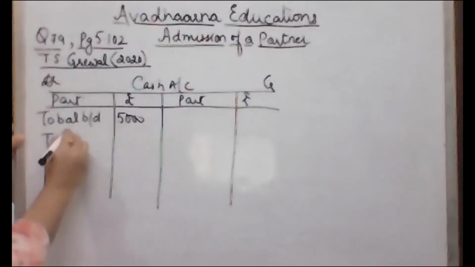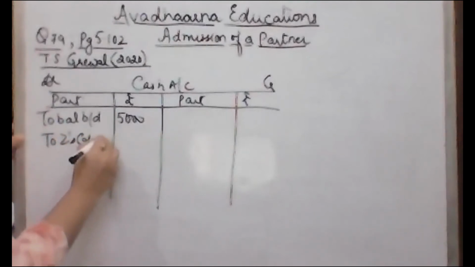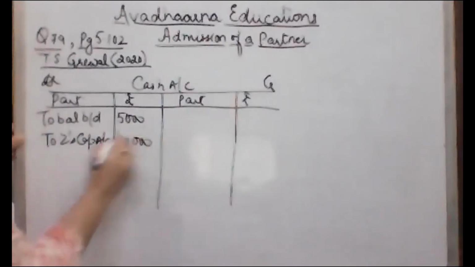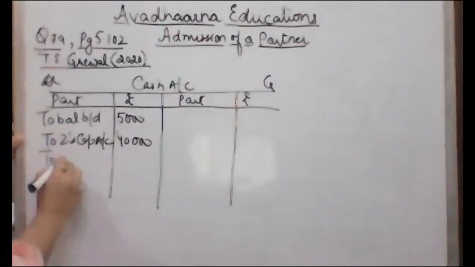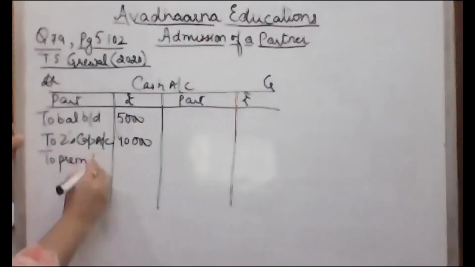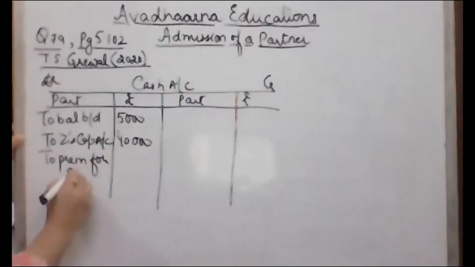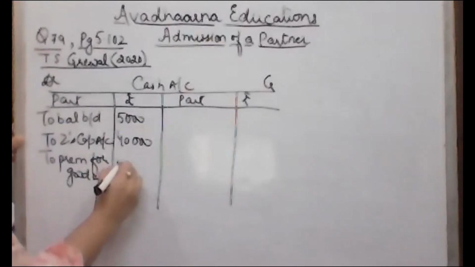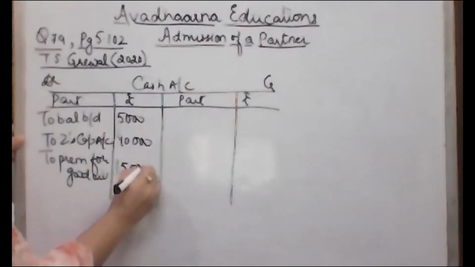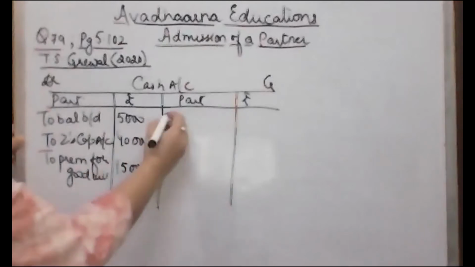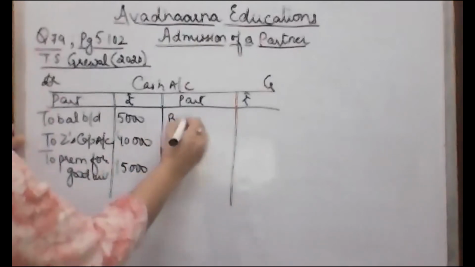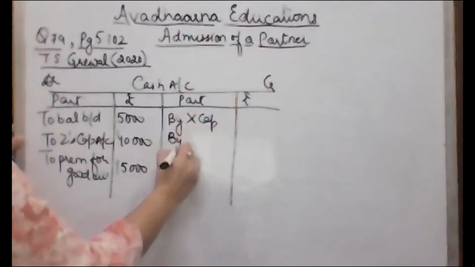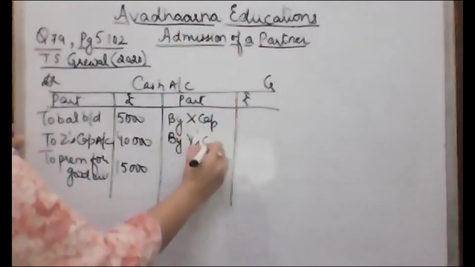So to Z's capital account, 40,000, 10,000 was for premium for goodwill. That was 15,000. Then by X capital account, by Y's capital account.